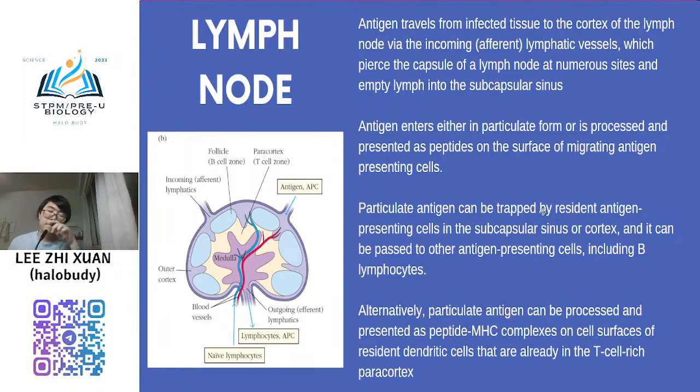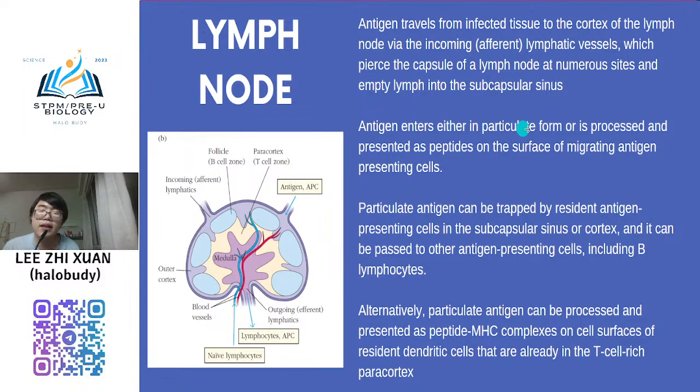Ada lagi. Okay, and then this one is more about the immune response. Okay, so your antigen will travel from the infected tissue to the cortex of the lymph node by afferent lymphatic vessel. So all these, you can see these at here, afferent lymphatic vessel. So all your antigen will travel at here. Dia akan bawa your fluid, your lymph will travel, will take all these antigen and travel them to the lymph node.